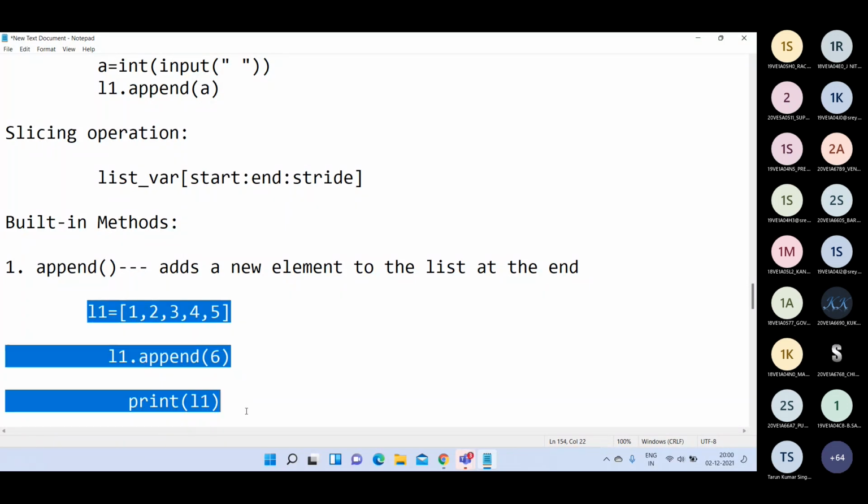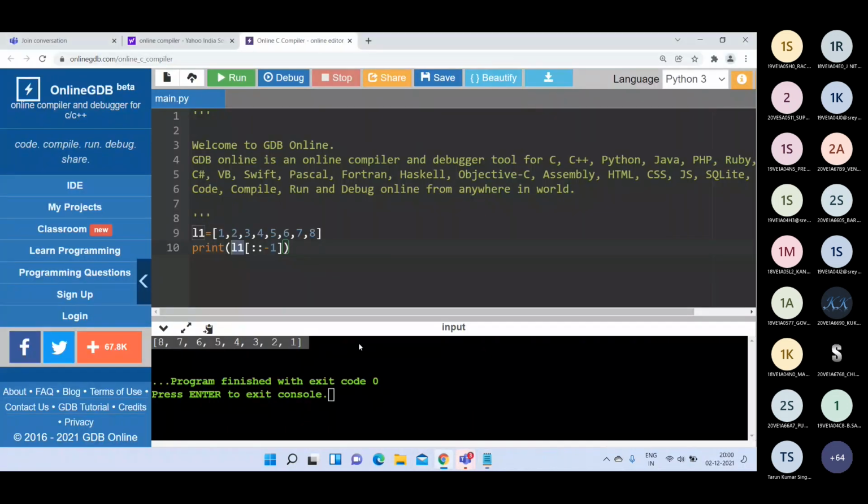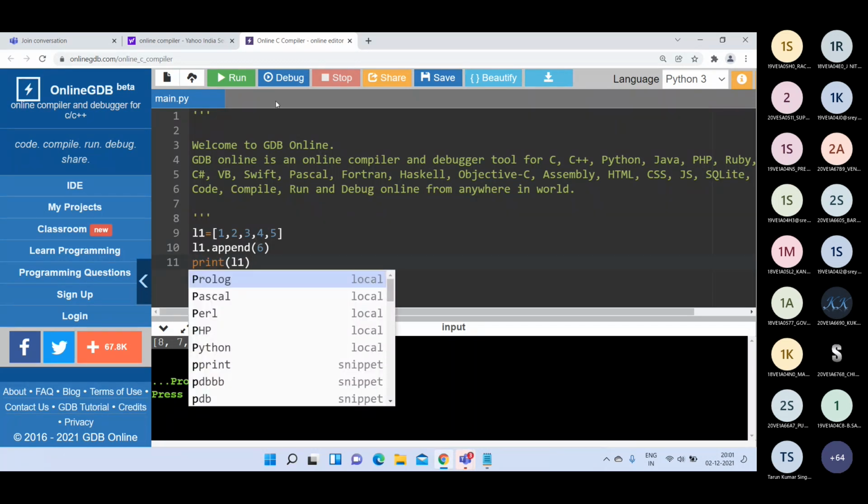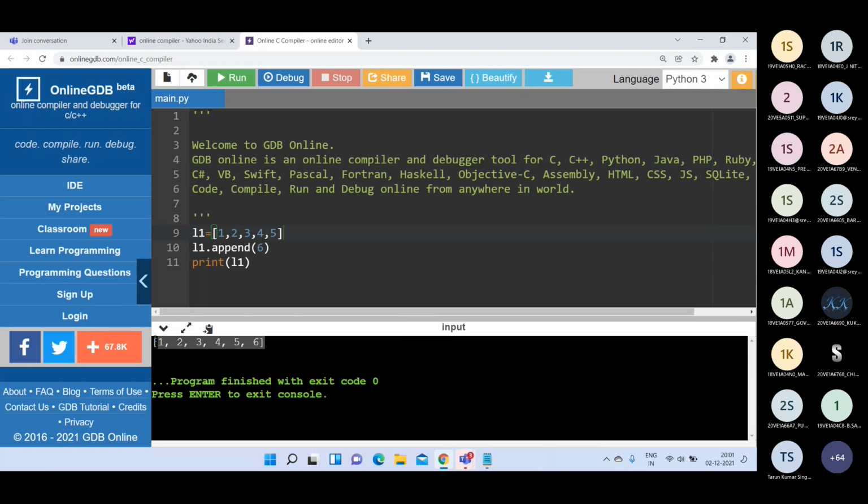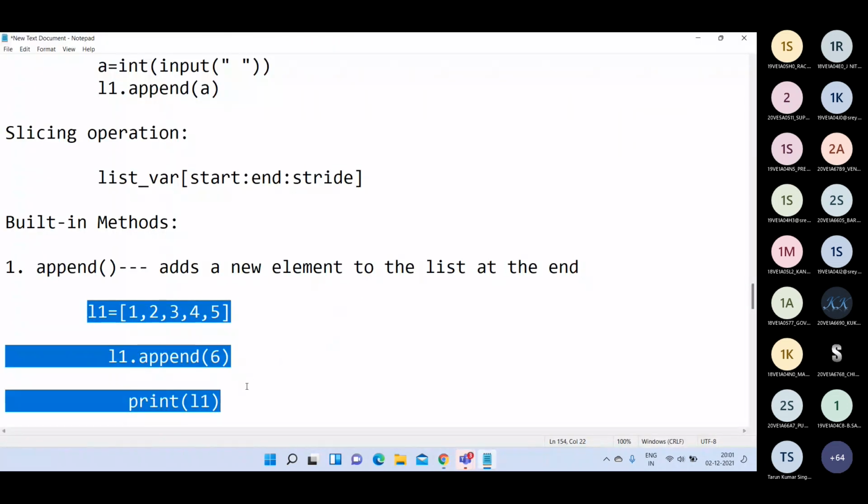Okay, the next. So shall I copy this one? We run this, I will get 1 2 3 4 5 6. We are adding 6 at the end of the original list. Okay, then the next one is